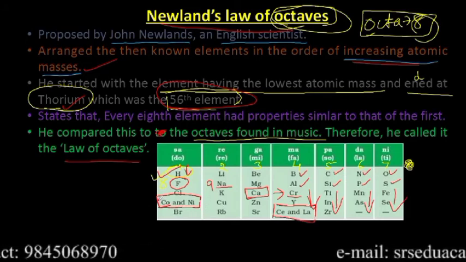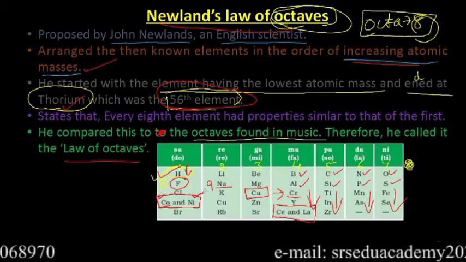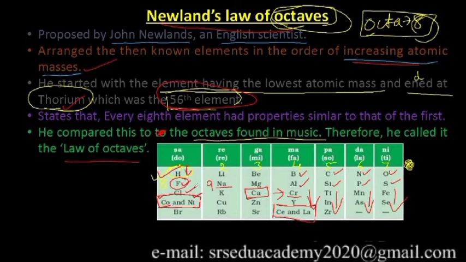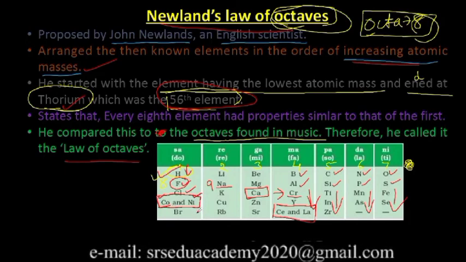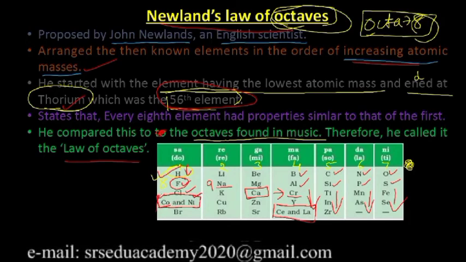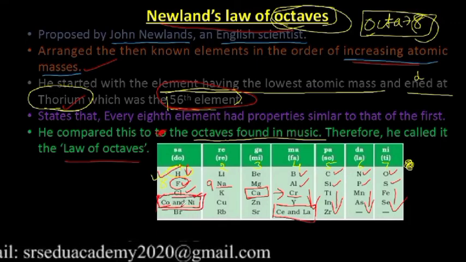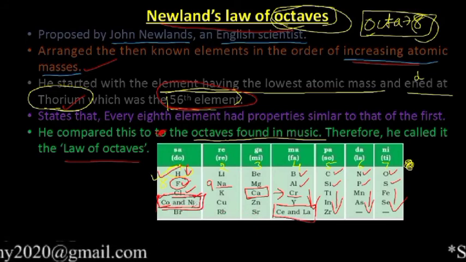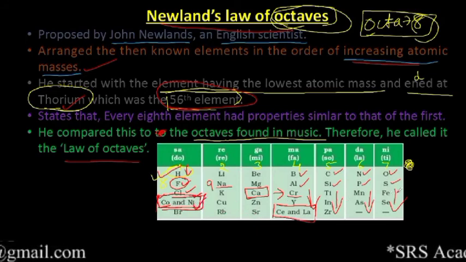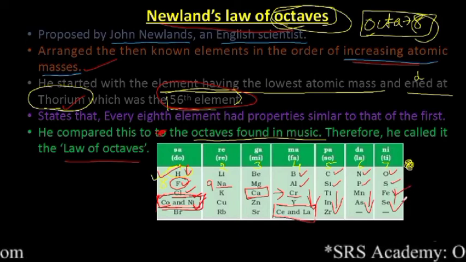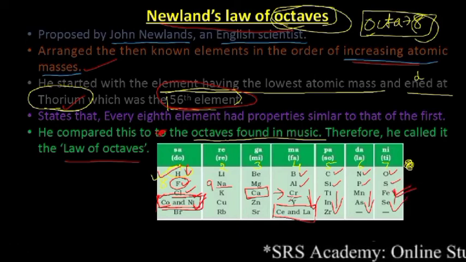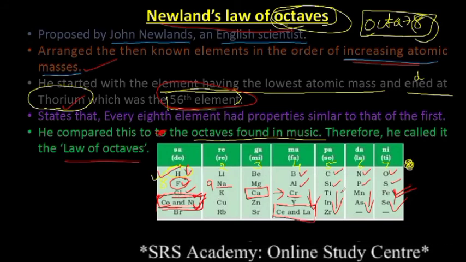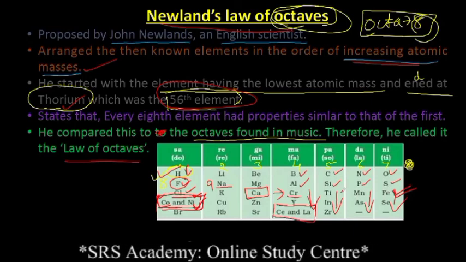Second drawback, cobalt and nickel are metals, whereas chlorine and fluorine are non-metals. Clear? That means he kept unlike elements, metals and non-metals, together. Another drawback, cobalt and nickel are metals, and iron is also a metal. That means he kept like elements, metals, away from each other. So these are the drawbacks or limitations of Newland's law of octaves.